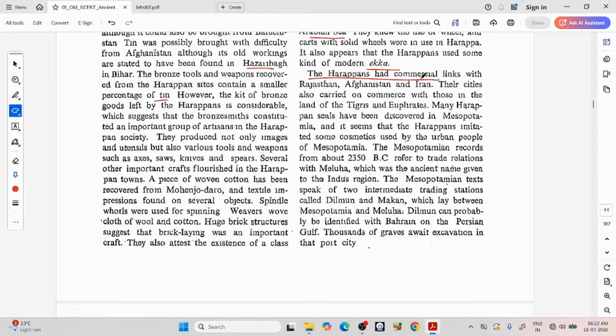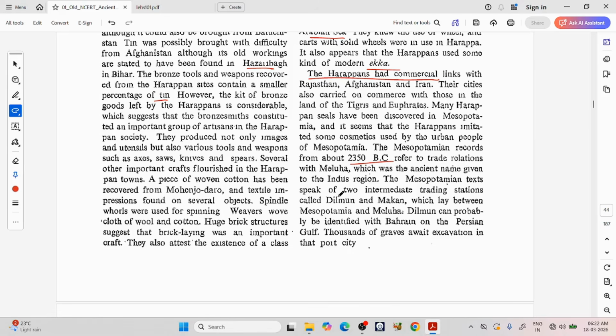The Harappans had commercial links with Rajasthan, Afghanistan and Iran. Their cities also carried on commerce with those in the islands of Tigris and Euphrates. Many Harappan seals have been discovered in Mesopotamia, and it seems that Harappans imitated some cosmetics used by urban people of Mesopotamia. The Mesopotamian records from about 2350 BC refer to trade relations with Meluha, which was the ancient name given to Indus regions.